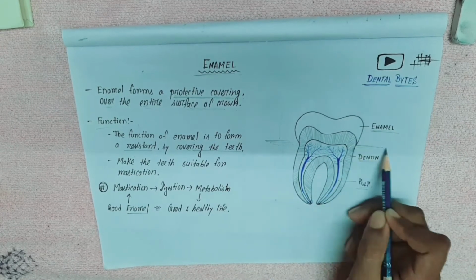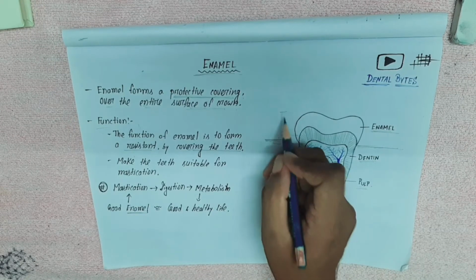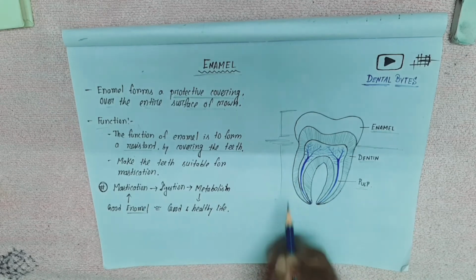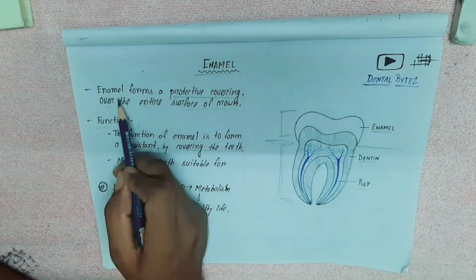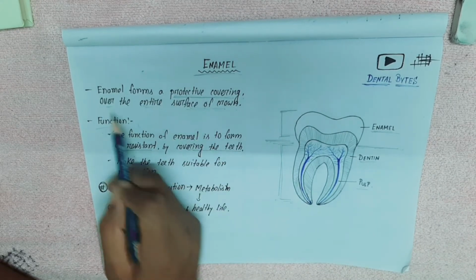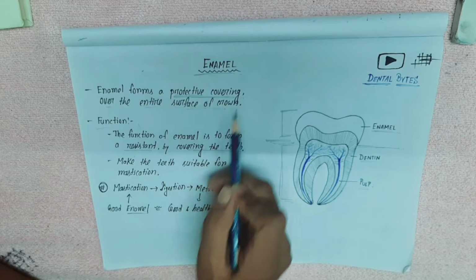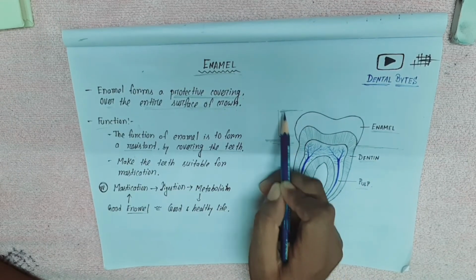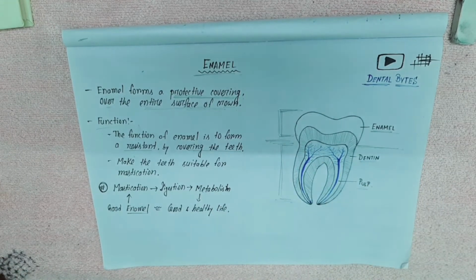Here you can see, if you imagine, there is gum. Over the gum is the crown portion, the crown. Here you can see the crown portion. Below the gum is called the root. So what it says is, enamel forms a protective cover over the entire surface of the crown. So this entire surface of the crown, which forms a protective covering, is called enamel.